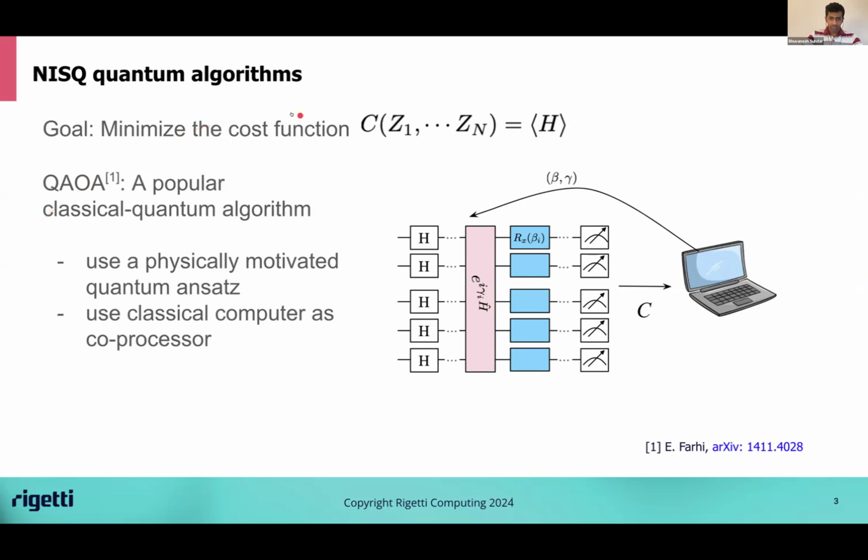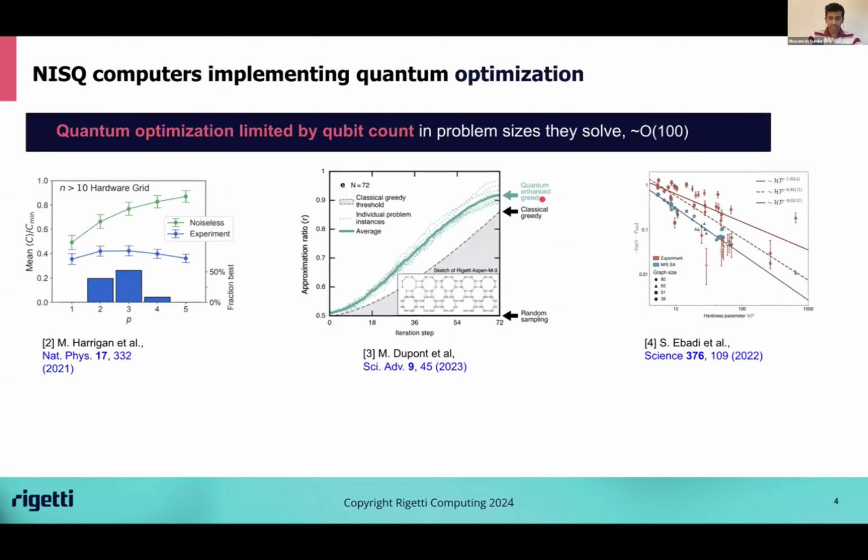So here, the optimization problem is expressed as a cost function, which is the expectation value of a Hamiltonian. So the quantum algorithm is minimizing the Hamiltonian. In QAOA, one executes a quantum ansatz, a physically motivated ansatz motivated by adiabatic evolution. The quantum computer executes the ansatz and measures the cost, and the classical computer finds the parameters in the ansatz such that the cost is minimized. And this algorithm, or variants of it, have been successfully used to solve optimization problems at modest sizes with order 100 variables, because of about 100 qubits today.